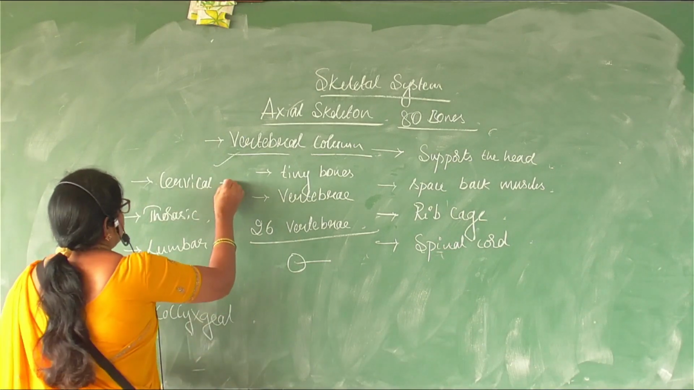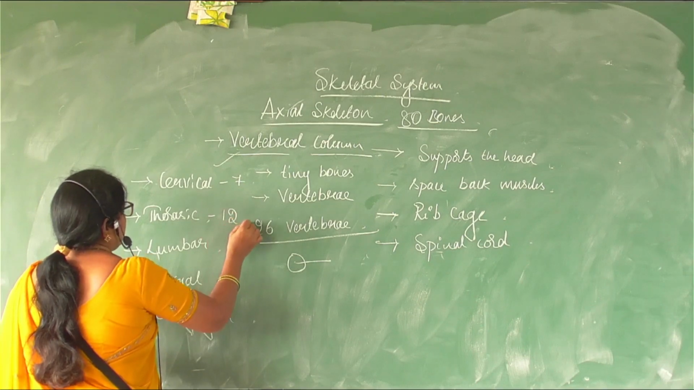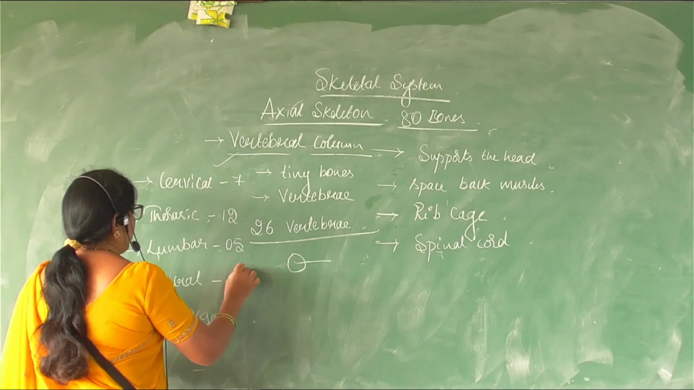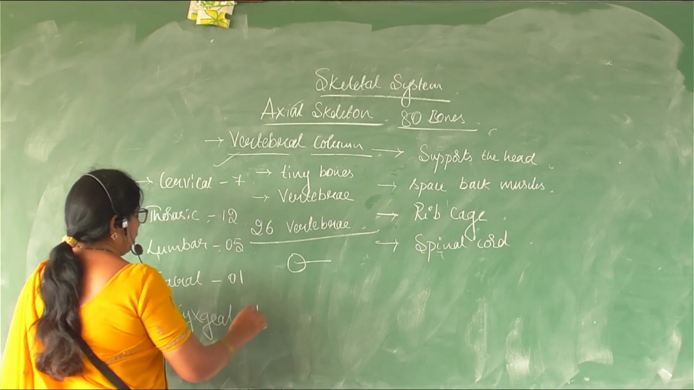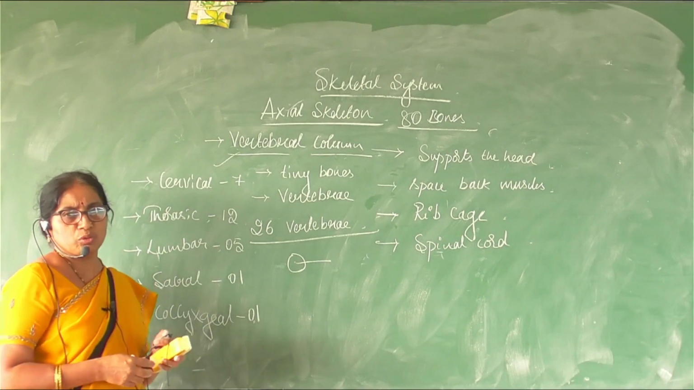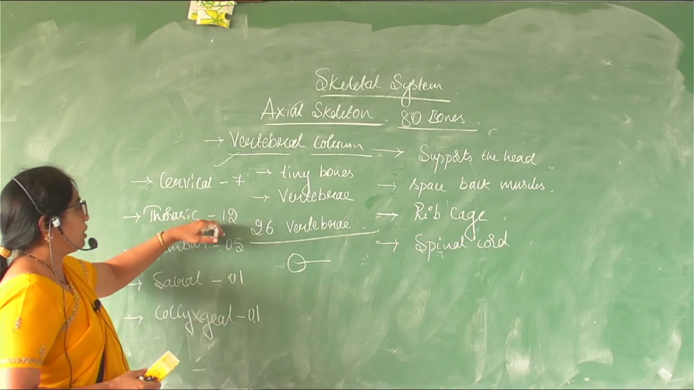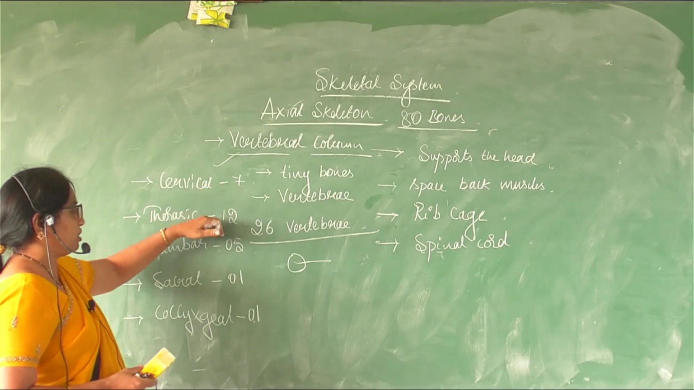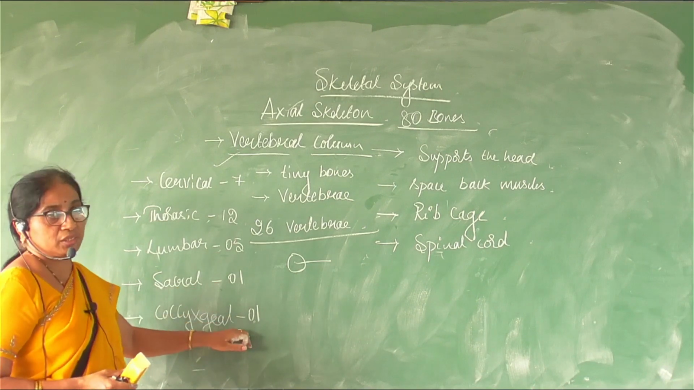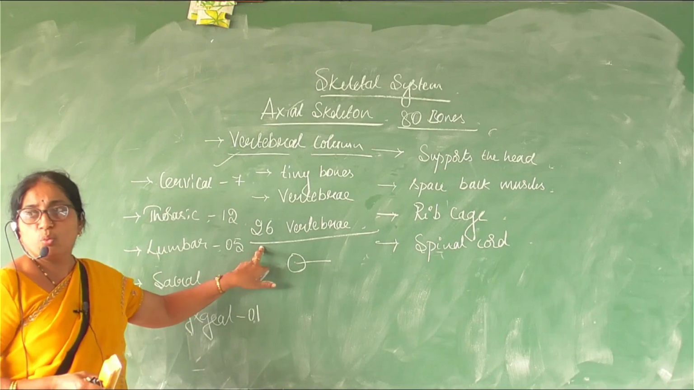So cervical, they are 7 in number. Thoracic, they are 12 in number. Lumbar, they are 5 in number. Sacral, 1 in number. Coccygeal, 1 in number. Sacral and coccygeal are formed by the fusion of small tiny bones, but we count each as 1. So 7 plus 12 is 19. 19 plus 5 is 24, 25, 26. So a total of 26 tiny bones which are called the vertebrae.